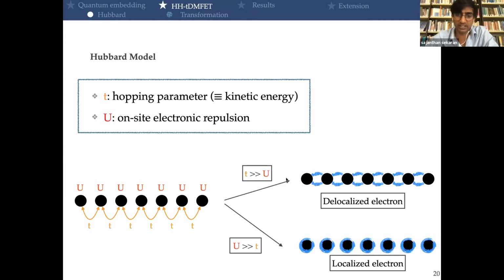If the kinetic energy is really large, then the electrons can flow easily from one site to another, and we will have this delocalized picture, which can reflect a metallic state. On the other limit, if the U is really large compared to the kinetic energy, in some density regime, the electrons will remain localized, and it could reflect an insulating state. So at the end, even if it's a really simple model, we can see that it already contains a lot of physics, and especially this transition from the metallic state to the insulator one.